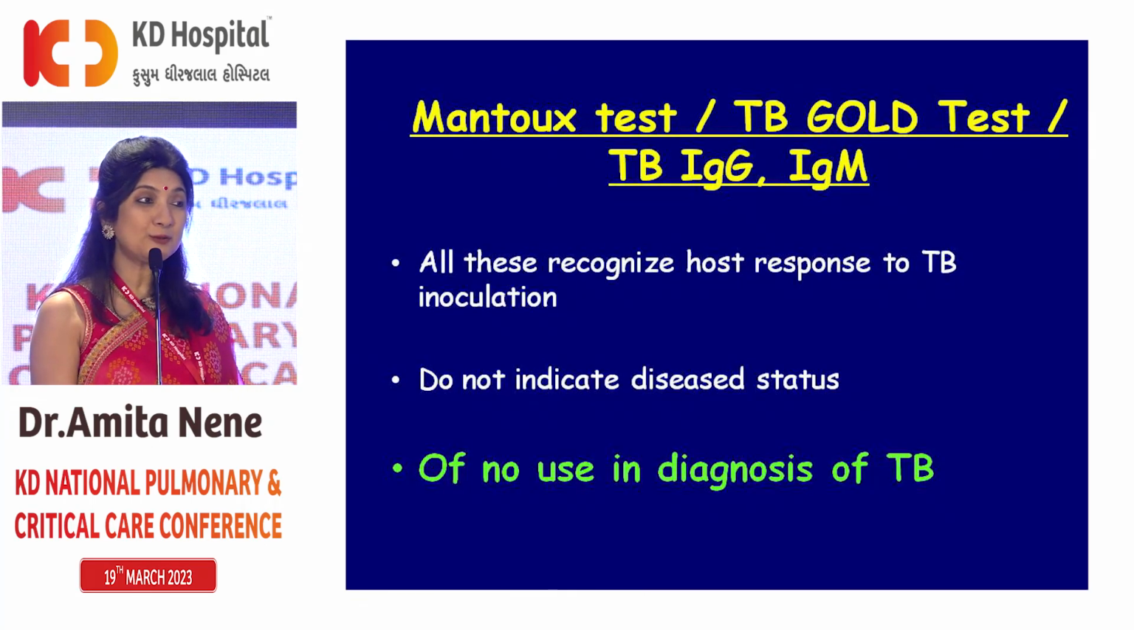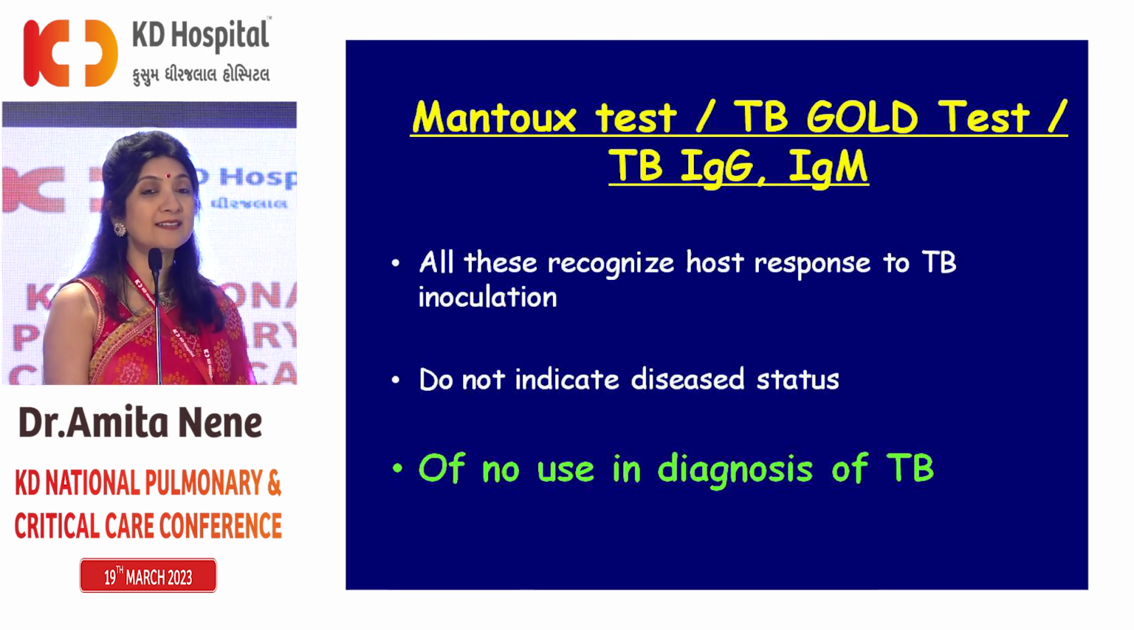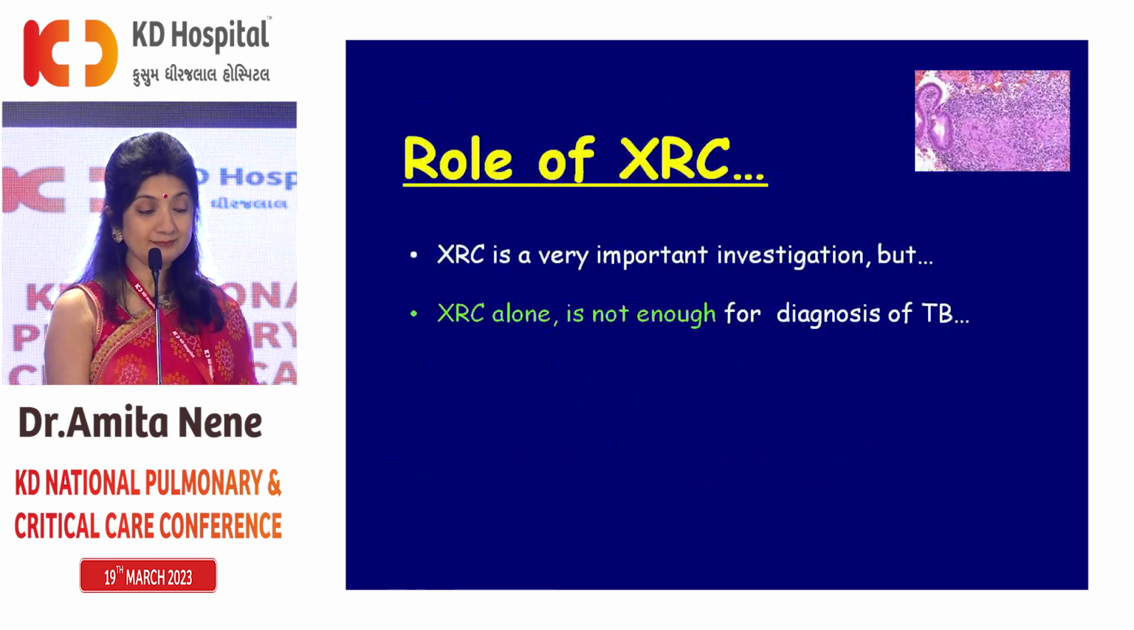The second thing is Mantoux test, TB Gold test, the IGRA, blood IgG, IgM for TB. So we need to know that our country is endemic for TB, and presence of positive Mantoux, IGRA positivity, everything just says that the patient is infected with TB. This doesn't necessarily confirm diagnosis of TB, and therefore Mantoux has no role in starting AKT for the patient.